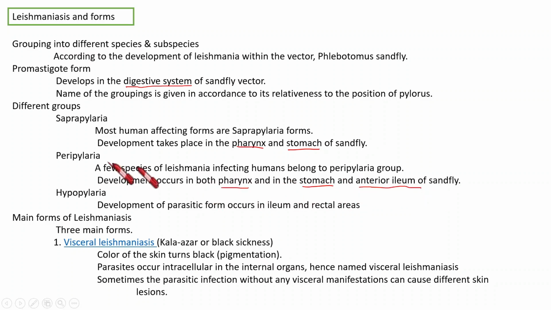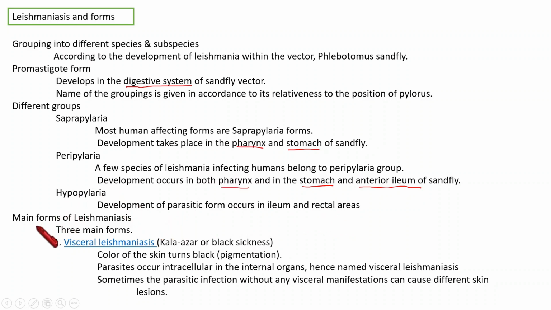So the three regions where its development occurs are the pharynx, stomach, and anterior portion of the ileum of the sandfly. So according to that, we are classifying all these varieties. The last one, hypopylaria, develops in the ileum and rectal region. The rectum, we know, is a part of the large intestine.